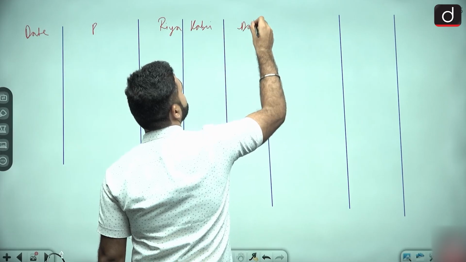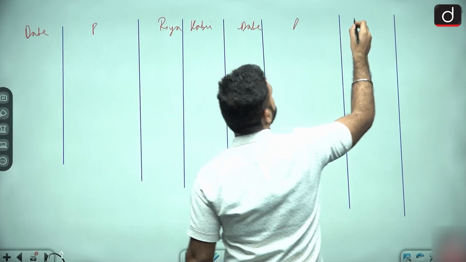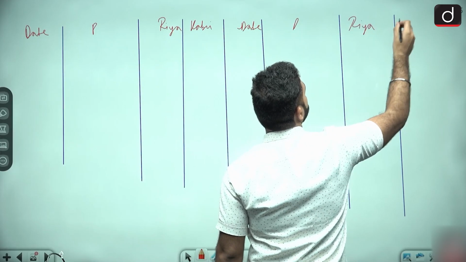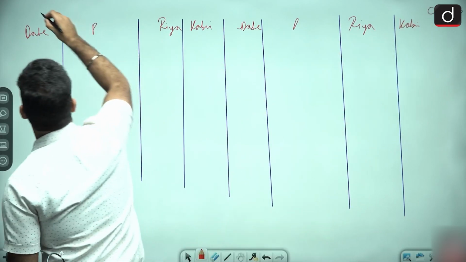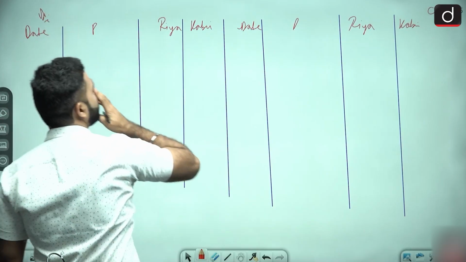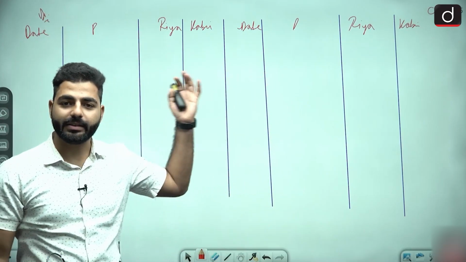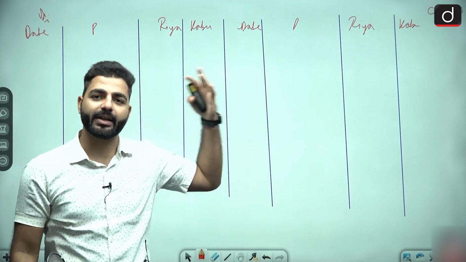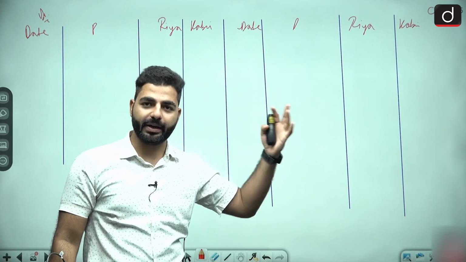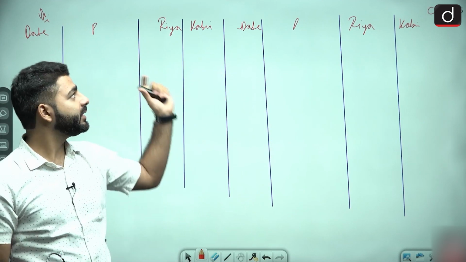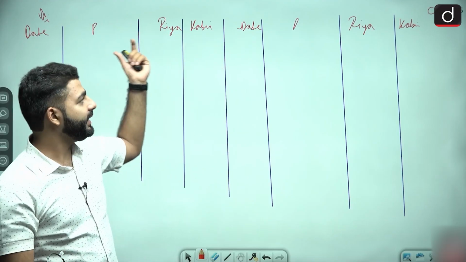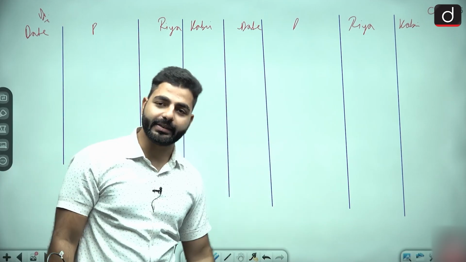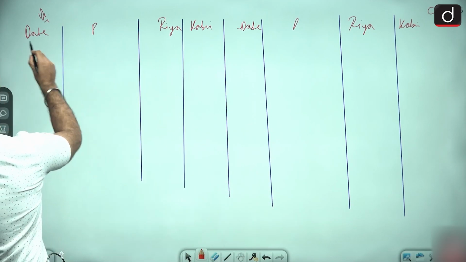Date, particulars, Riya, Kabir. Credit and debit. I hope you won't mind. I'm not writing in full because we are trying to save time ताकि हम time पे क्वेश्चन कर पाए. So please don't mind this. ऊपर please लिख लीजिए partners capital account, right? As for the year ended this, right? So this is your format.